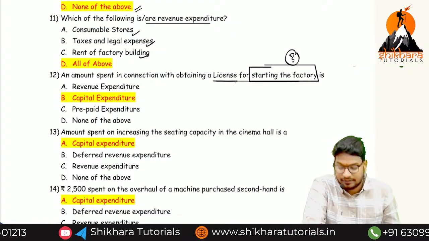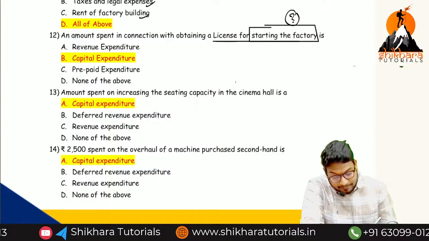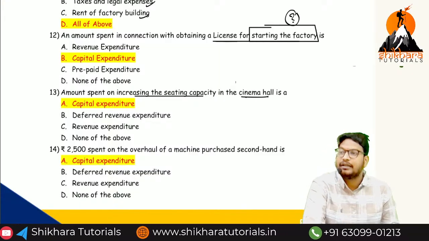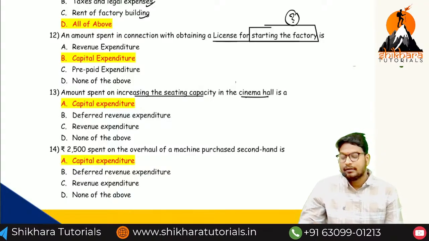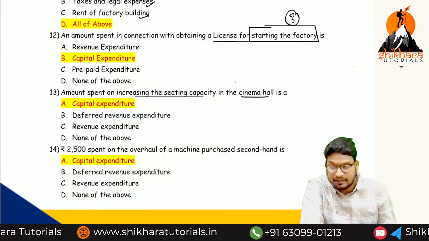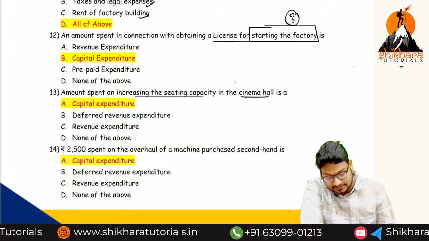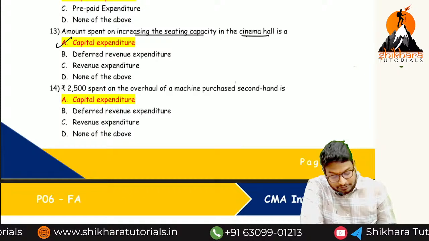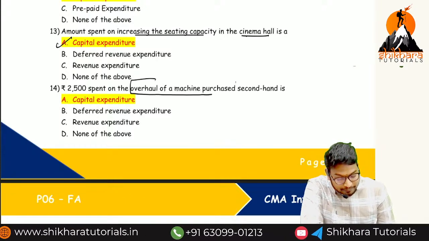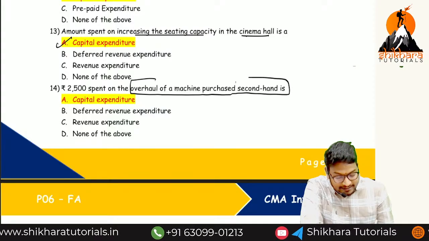Next, amount spent to increase the seating capacity of a cinema hall. Normally we have 100 seating capacity. We are going to modify it to 200 seating capacity. So this is called what? Capital expenditure or revenue expenditure? Capital expenses.